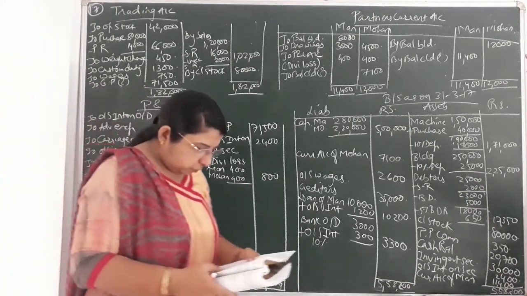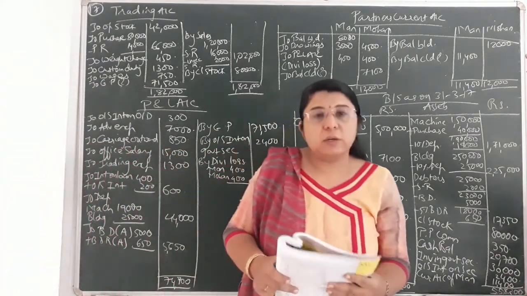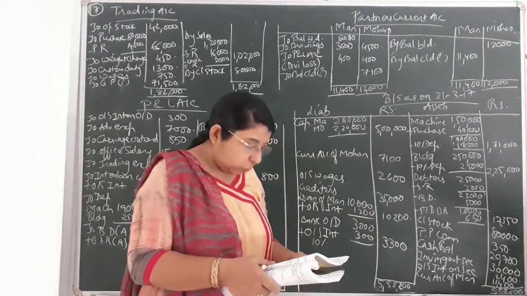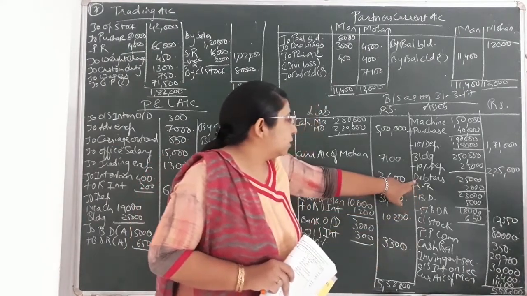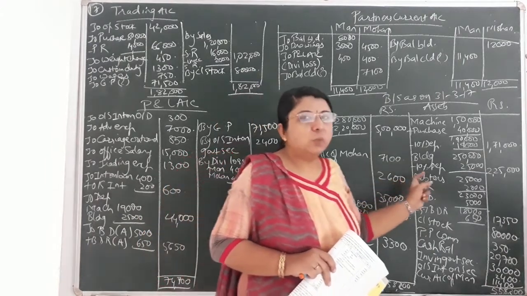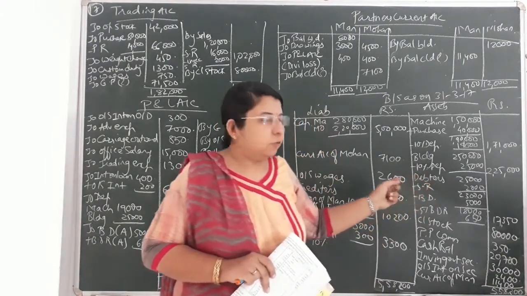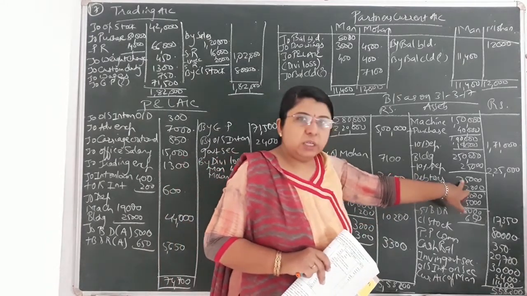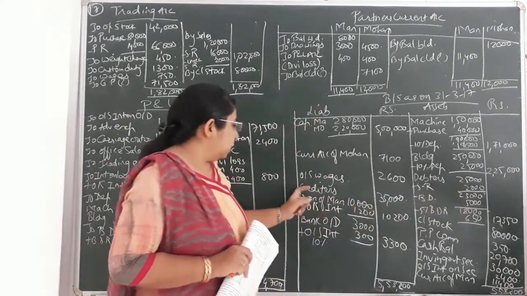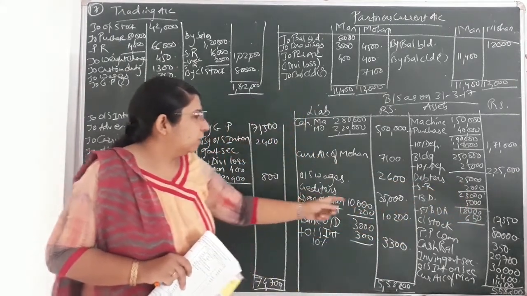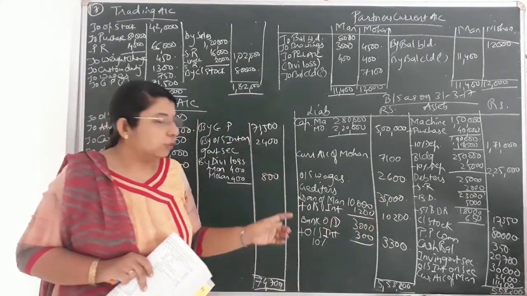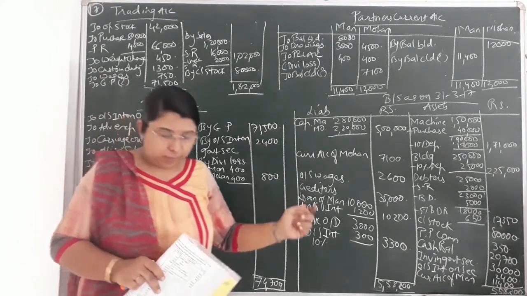Then afterwards customers and suppliers. Customers means debtors and suppliers means creditors. So customers, that is given to you, 25,000. On the asset side of balance sheet you can write customers or debtors over here, but we are familiar with the terminology debtors, so I have written debtors over here. Debtors 25,000 in the inner column because an adjustment of BDR is there. In the same way, on the liability side of balance sheet I have written creditors directly in the outer column, 35,000. Always debtors will have a debit balance and creditors will have a credit balance.